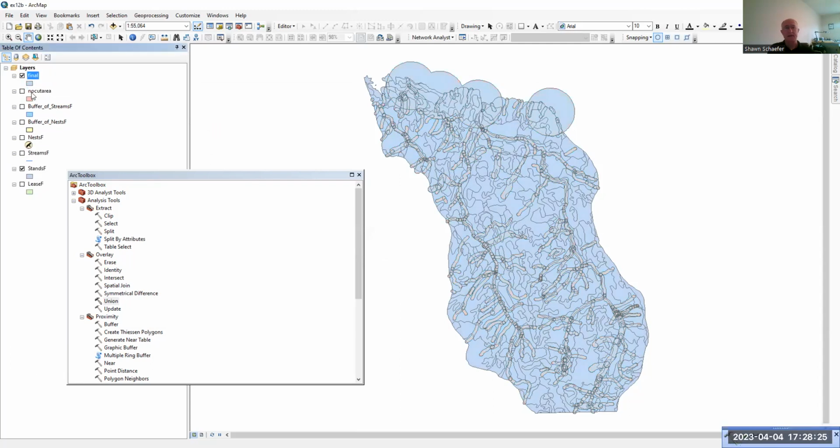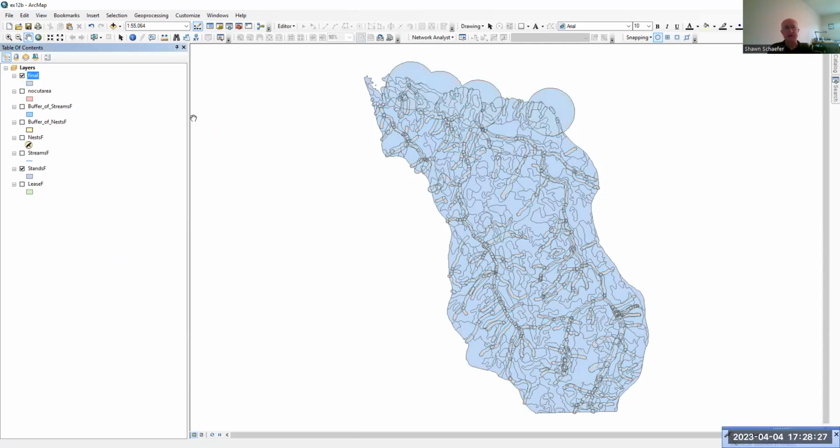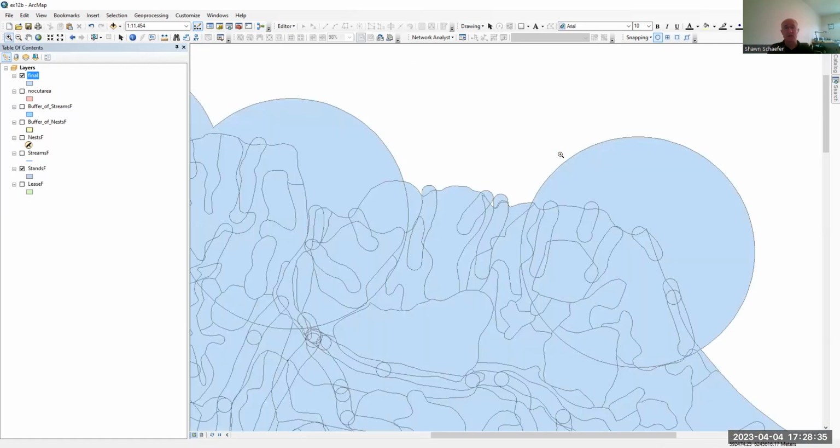All righty. Now we have a very complicated and confusing looking map. I'm going to zoom in up here where we can see the buffer for the goshawk's nest, the buffer for streams, and just leases here.